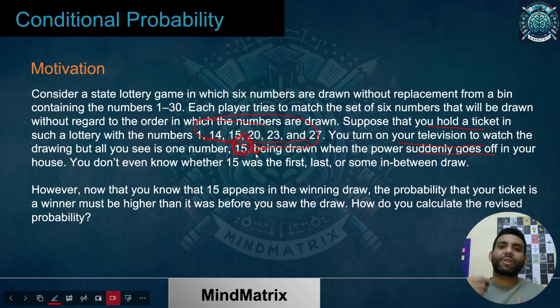So how do you calculate that? That is the scenario over here. Whenever you have such kinds of problems, when you want to calculate the chances of occurrence, or likelihood of something happening, and then you suddenly get to know that this information is already given to you, then you get more clarity that there may be more chances of something happening.